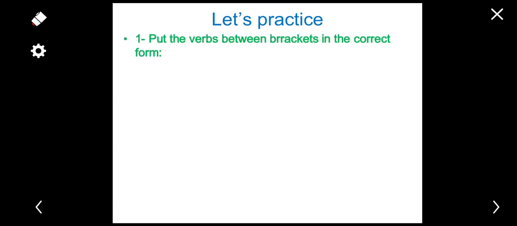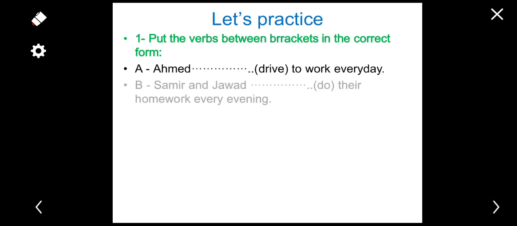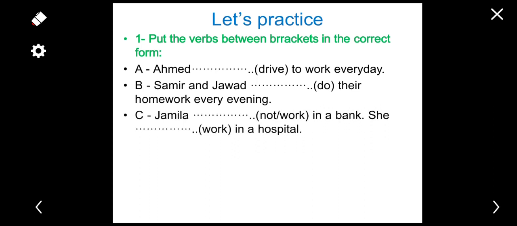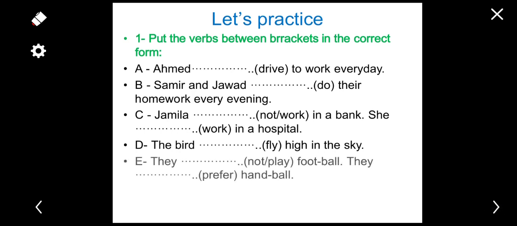Put the verbs between brackets in the correct form. We have some sentences here. The first one, Ahmed drive to work every day. Samir and Jawed do their homework every evening. Jamila not work in a bank. She work in a hospital. The bird fly high in the sky. They not play football. They prefer handball.